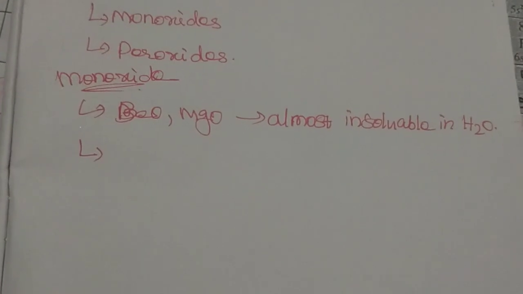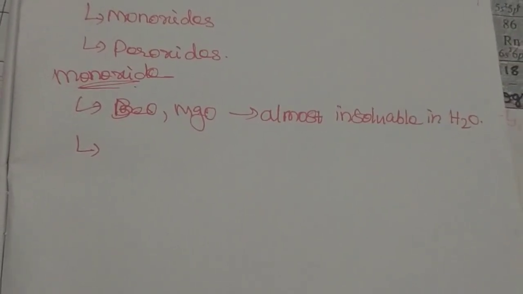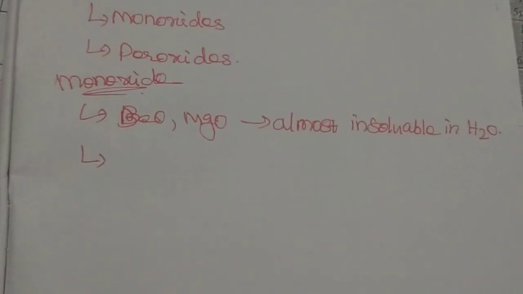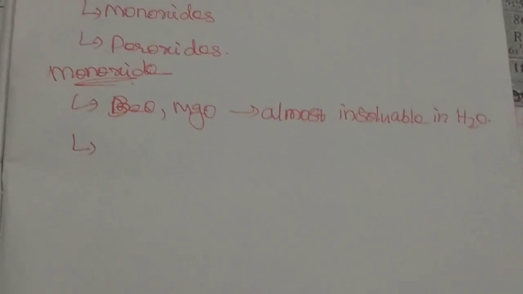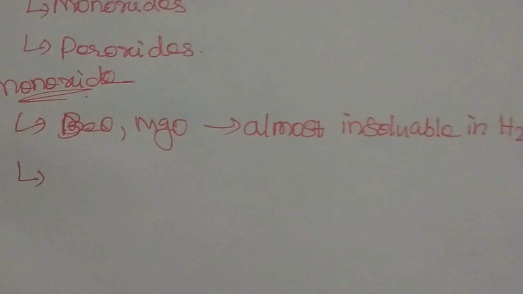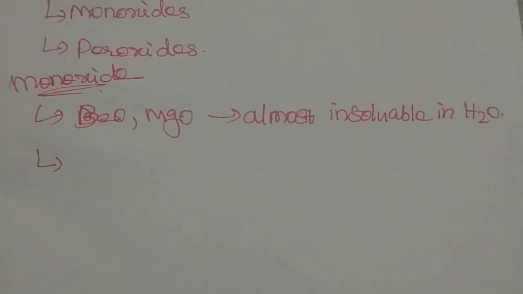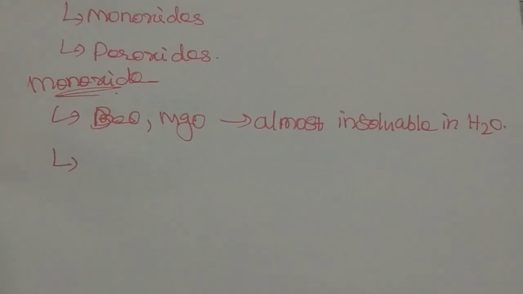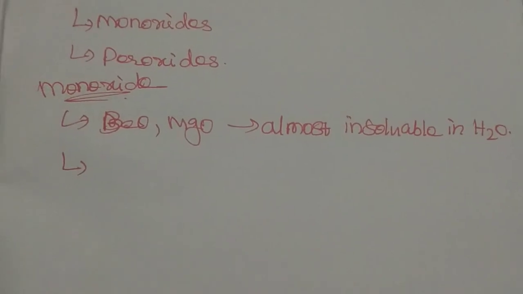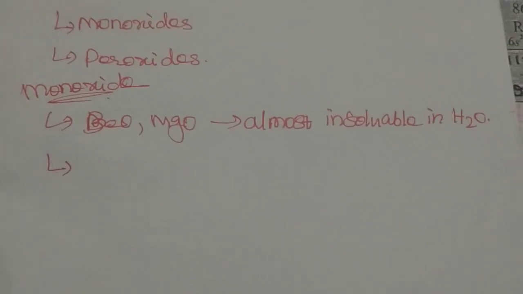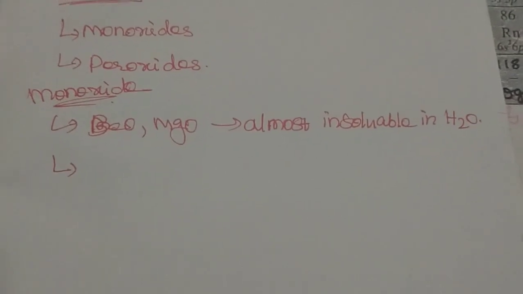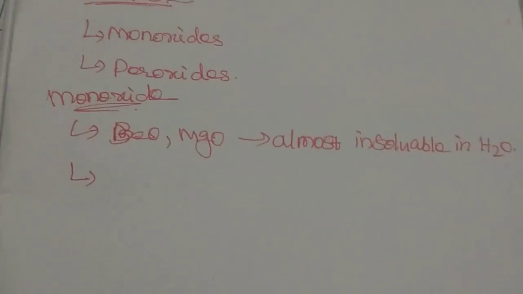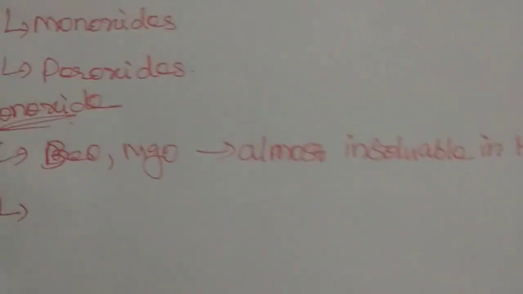Because of the solubility of the oxide in water, they prepare hydroxide. But these two are insoluble in water, so they are not preparing hydroxide easily.